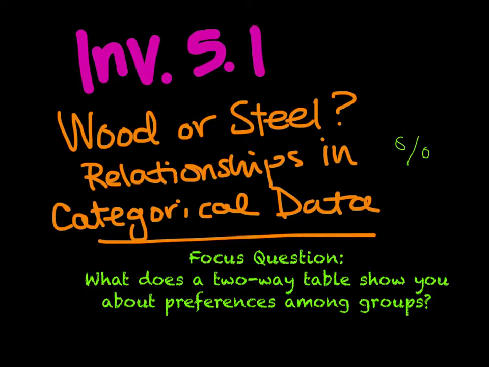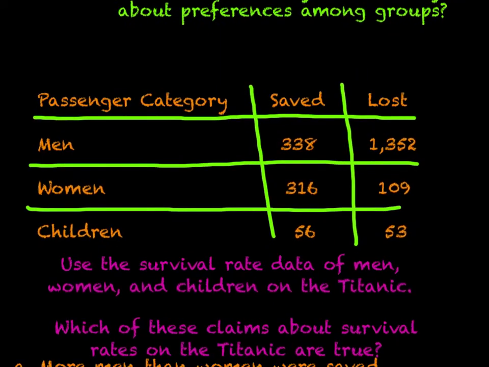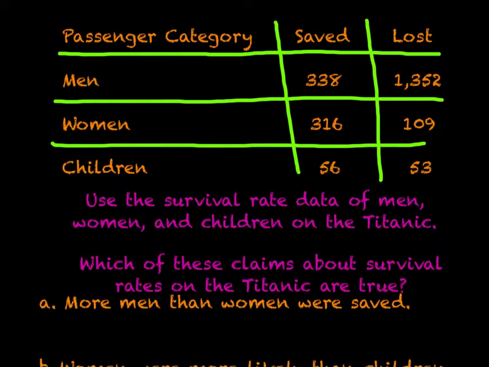I'm going to change the size of my pen. So, our focus question, what does the two-way table show you about preferences among groups? So, let's now look at what a two-way table looks like. A two-way table has various categories, and if you look at it, we have categories going down, and we have categories going across. In this particular problem, we are actually looking at passengers on the Titanic. Of these passengers, we're able to see that there were men, women, and children on there, and we can also see how many were saved and how many were lost on their journey.